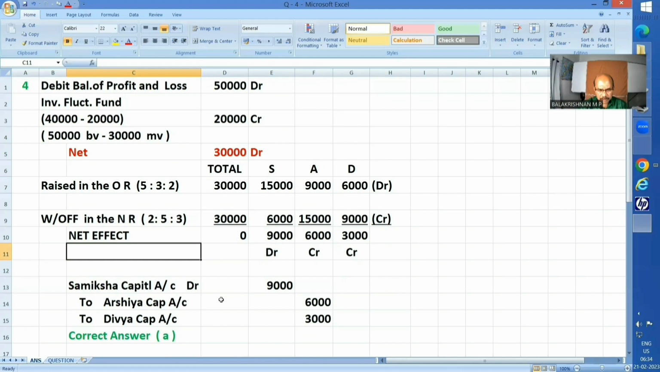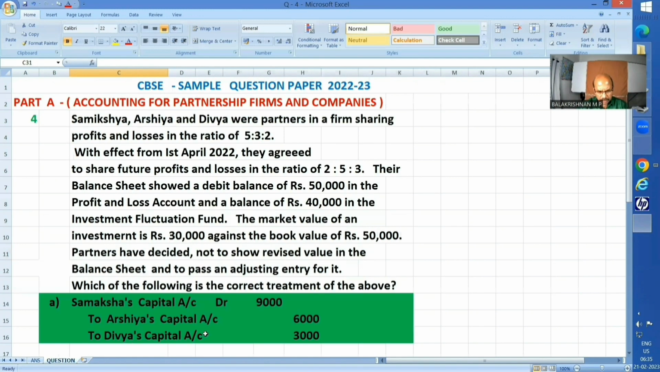How to do the capital adjustment? Raise in the old ratio and write off in the new ratio. So 30,000 in the old ratio, this is the amount, and new ratio, this is the amount. Net being Samiksha 9,000 debit, Arshia 6,000 credit, Divya 3,000 credit. So this journal entry, Samiksha debtor 9,000 to Arshia 6,000 to Divya 3,000. Okay, so correct answer is A. Okay, capital adjustment is done.